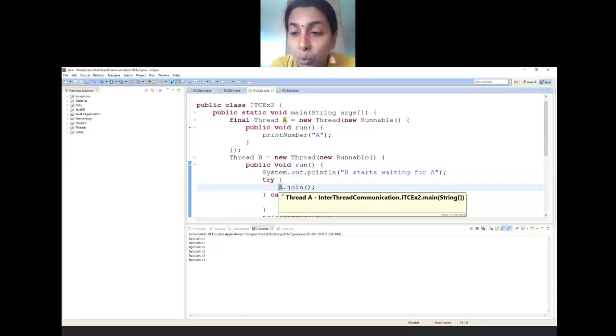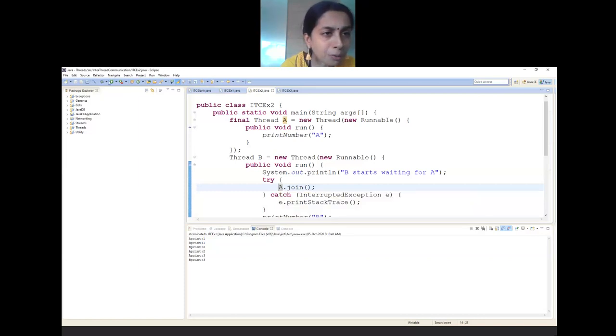Whenever there is a call for start on B, it goes to the run method, but it sees that there is a join method on A. So it goes back and checks whether A is working, whether thread A is there in the working queue, or has it got the processor right now. If so, then B will go for waiting state. Okay, this is one more way of doing it.